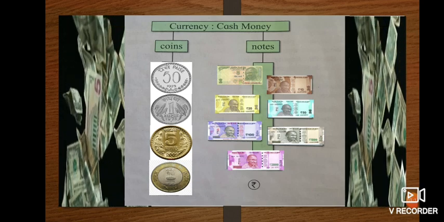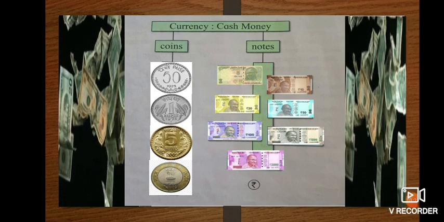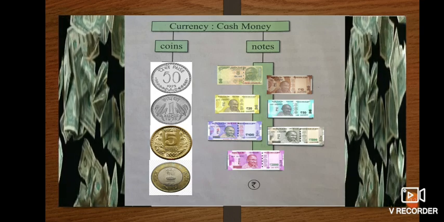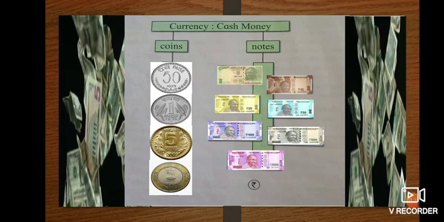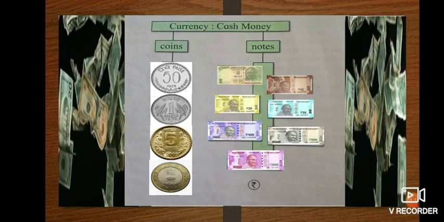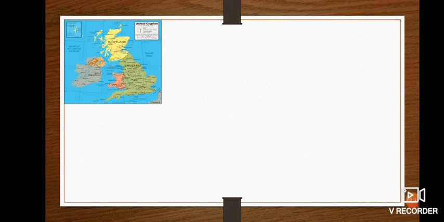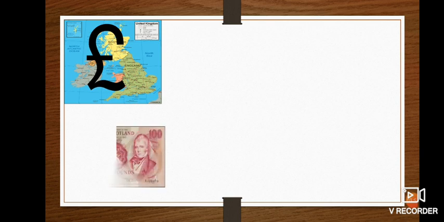These are the coins and notes we use in India. But different countries use different coins and notes. Their money is different, and they call it by different names also. Let's see here. You can see the map. Can anyone name it? Yes, it is the United Kingdom. So in the United Kingdom, we find the symbol of pounds. You can see a note of pound.